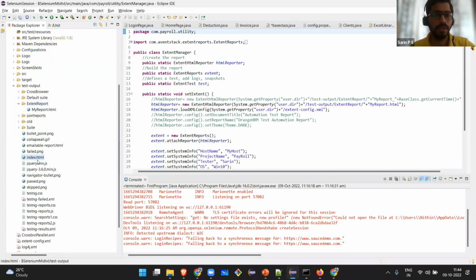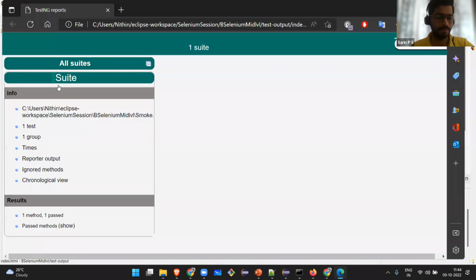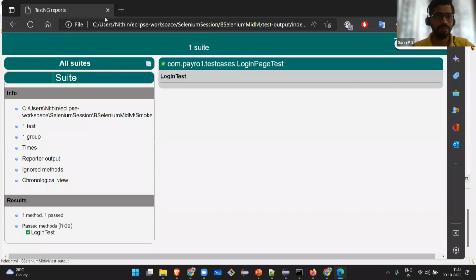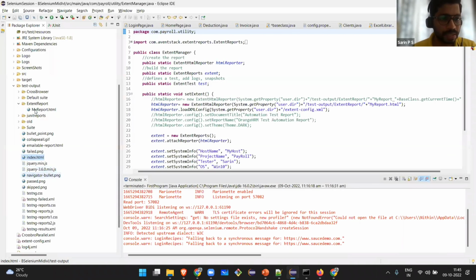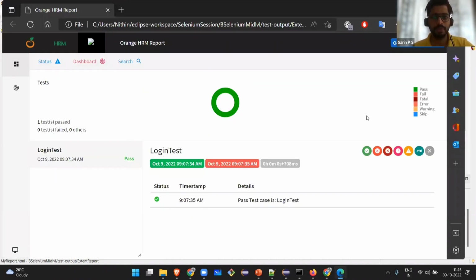You can use this report also, but it is not user friendly. I don't like using this report. It looks like a 90s report, and it's not presentable. So I have used this extent report in the framework, which looks like this.